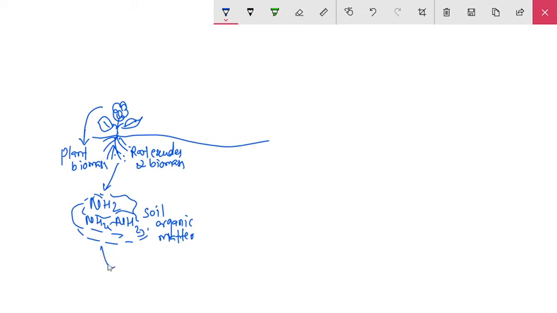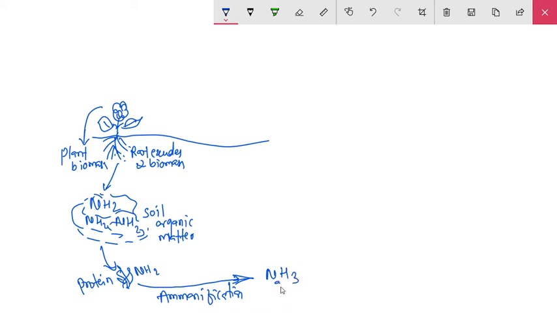Then it releases protein and NH2. There is a conversion of this organic matter into ammonia, that is ammonification.